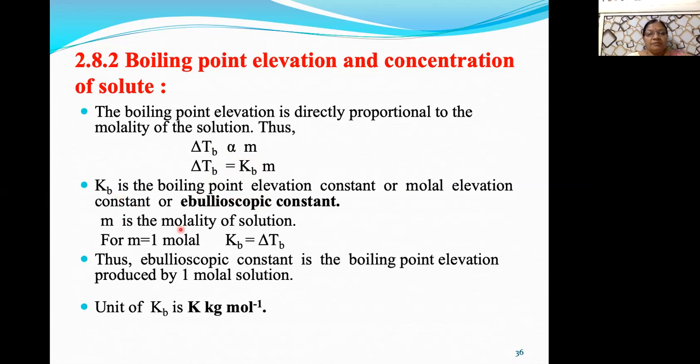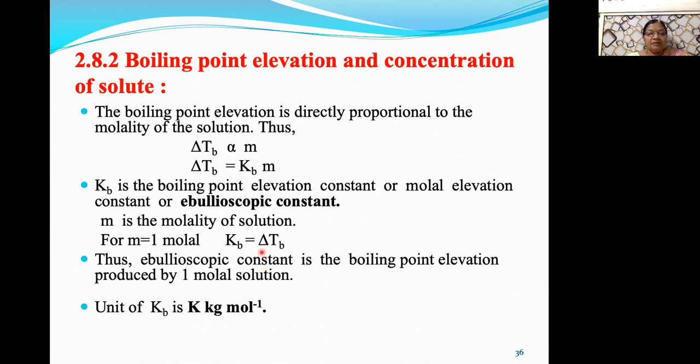Now suppose we put the value of molality as 1 molar, what will be the equation? Delta TB is equal to Kb into m. When we put this m as unity, that is 1 molar, delta TB becomes equal to Kb. Is it correct? So how will you define this ebullioscopic constant Kb?